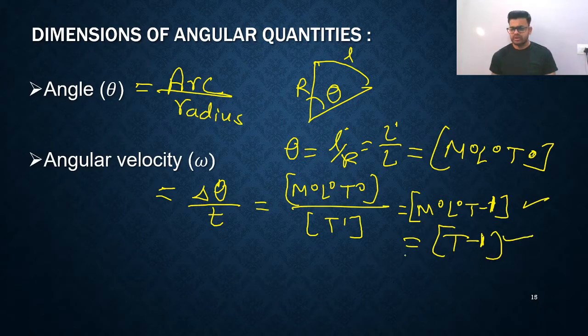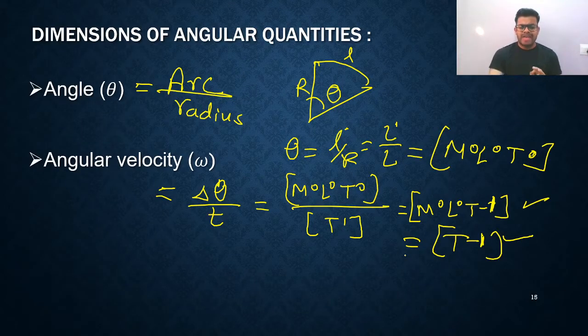Same thing. Anything to the power 0, we can neglect it; we don't need to write it. So both the formulas are correct. I hope you are getting it right. So this is angular velocity.